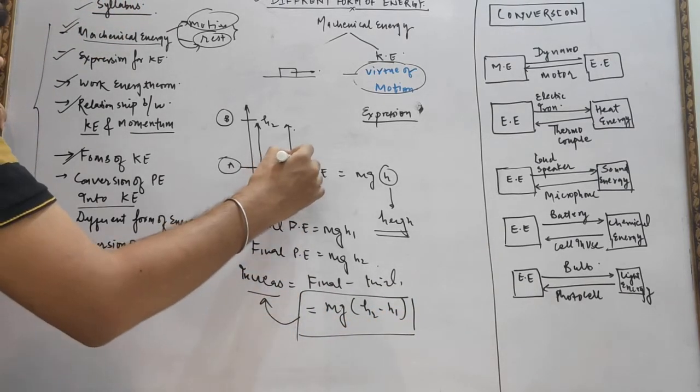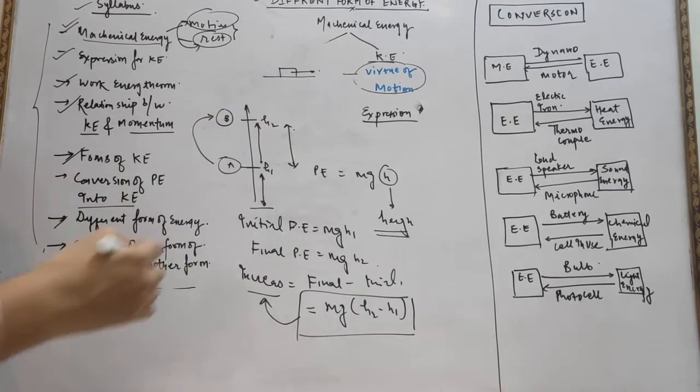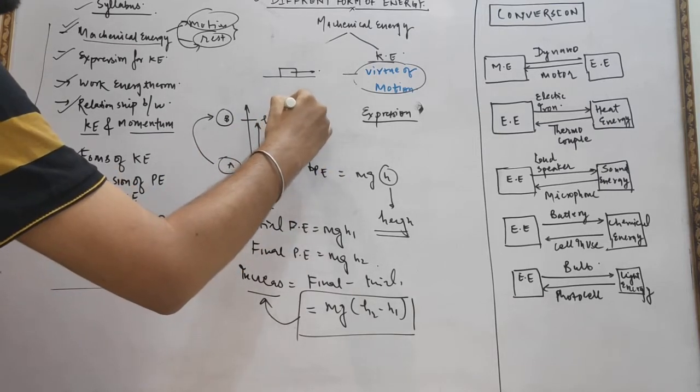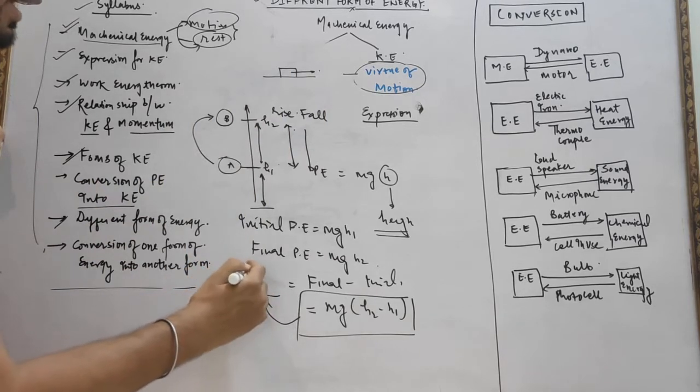Suppose a body is taken from height h1 to h2, or we can say from point A to B. This is the case of rise, and suppose this is the case of fall, then what happens? There is a decrease in potential energy.